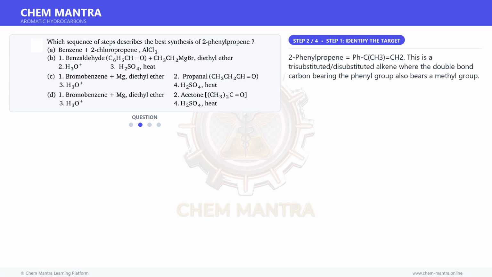Moving on to the next step. 2-phenylpropene is PhC(CH3)=CH2. This is a trisubstituted alkene where the double bond carbon bearing the phenyl group also bears a methyl group.